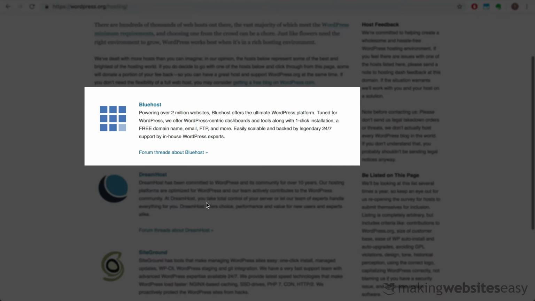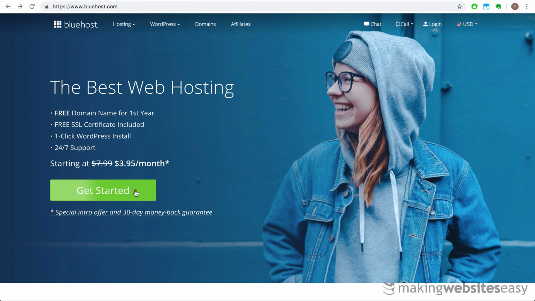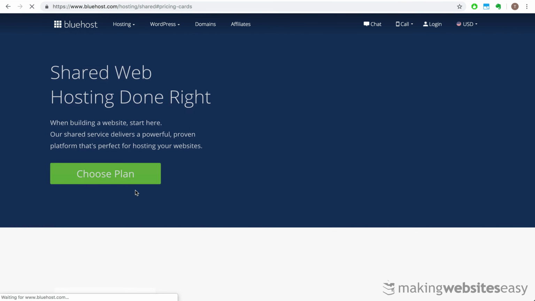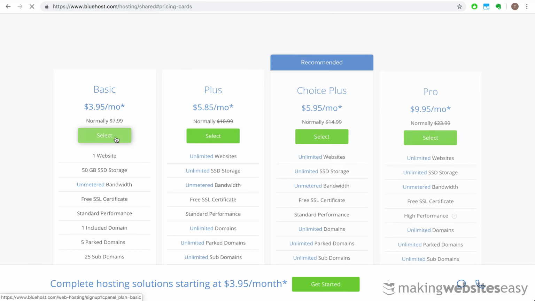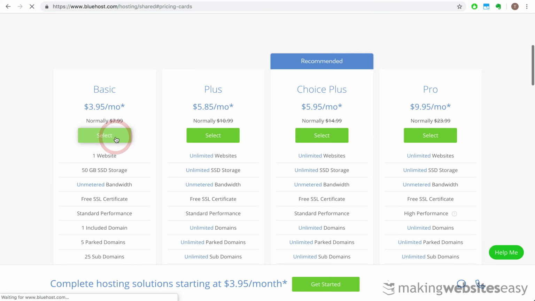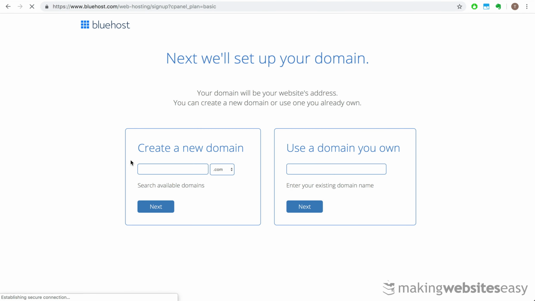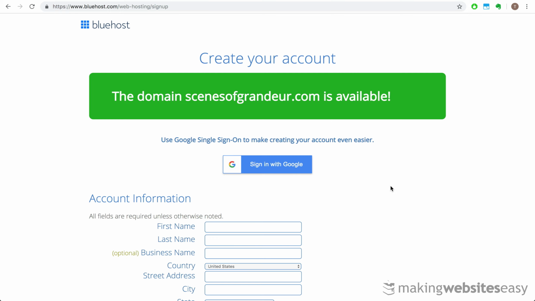So with that in mind, click on Get Started. Then select the basic plan. And if you don't have a domain name yet, then Bluehost gives you one for free forever. So let's get something like scenesofgrandeur.com. Click Next once you find a suitable name that's available.